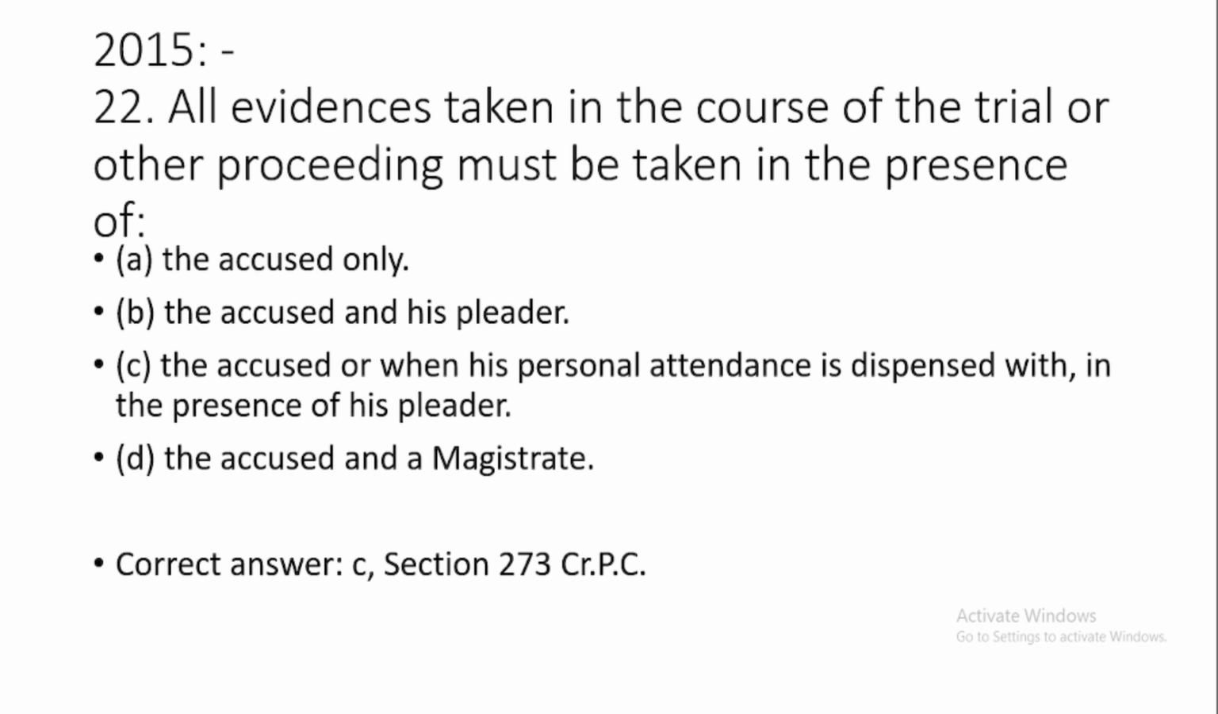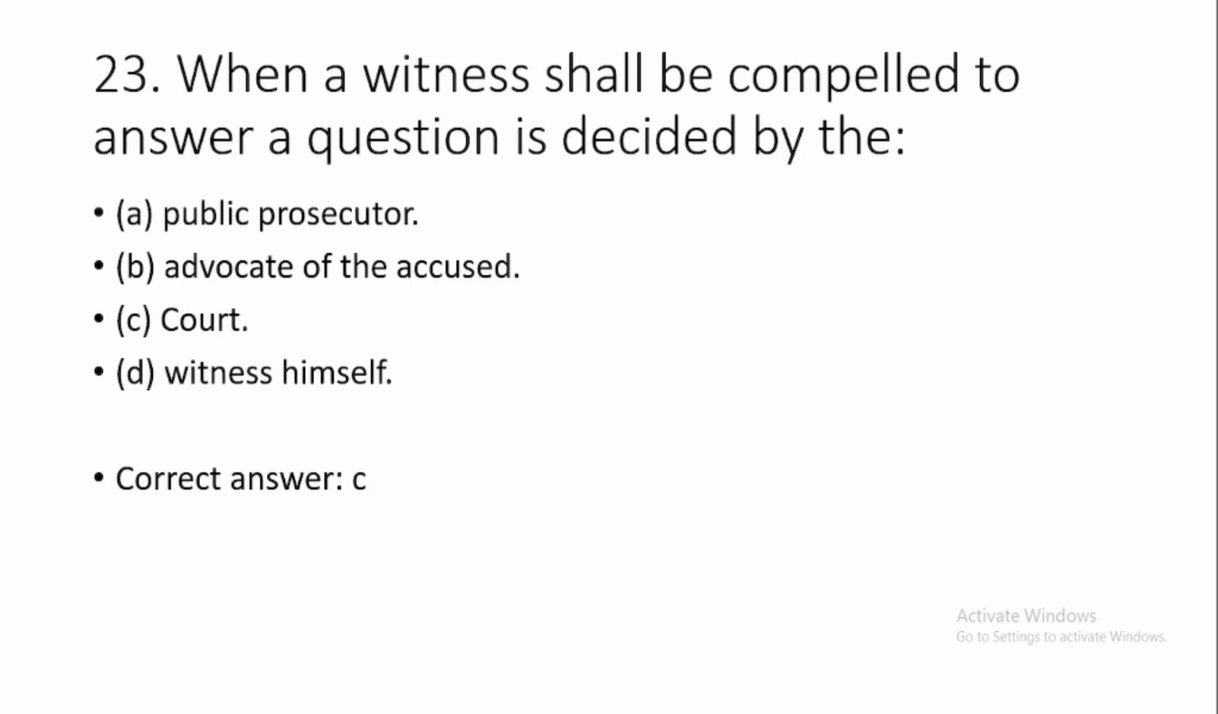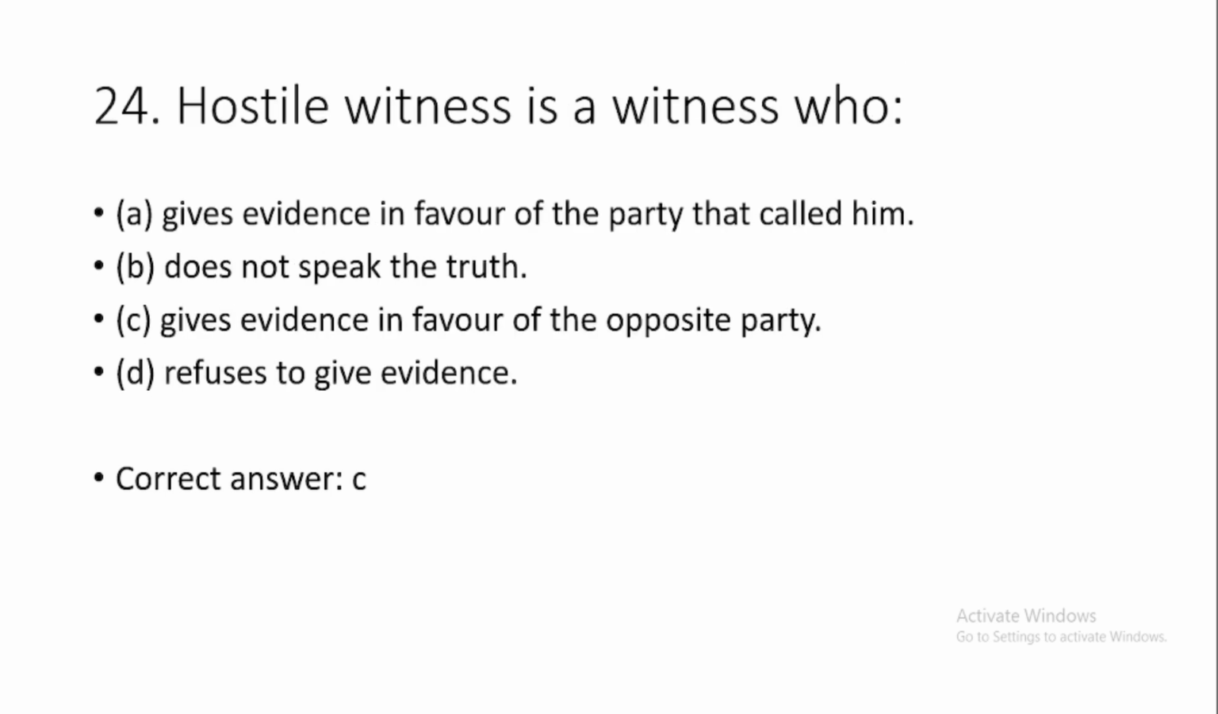All evidence taken in the course of the trial or other proceedings must be taken in the presence of, option number C, the accused, or when his personal attendance is dispensed with, in the presence of his pleader. This has been given under section 273 of CrPC. Question number 23. When a witness shall be compelled to answer a question is decided by option number C, court. 24. Hostile witness is a witness who, option number C, gives evidence in favor of the opposite party.